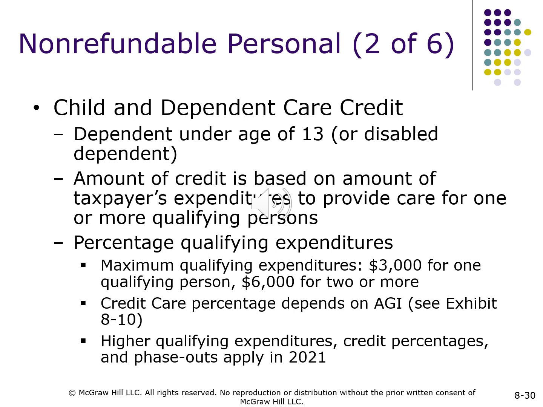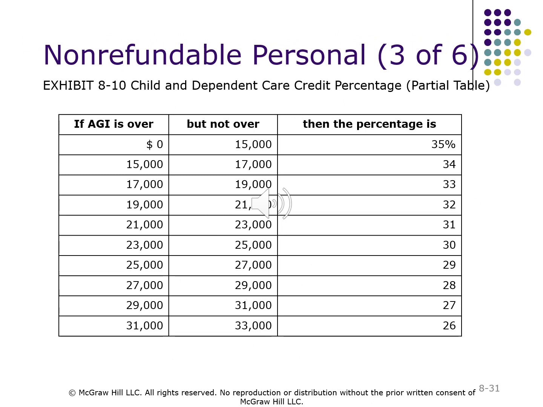The credit care percentage depends on AGI. See Exhibit 8-10. Higher qualifying expenditures, credit percentages, and phase-outs apply in 2021. Please review the Exhibit 8-10 Child and Dependent Care Credit Percentage Partial Table.